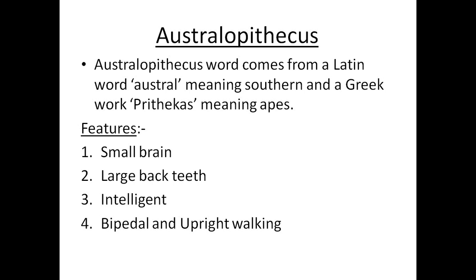Now the features of the Australopithecus. They have a smaller brain size as compared to Homo. The second feature, they have large back teeth. It means that their back teeth were very large. They were intelligent as compared to the monkeys. Now, they were bipedal and walked upright.